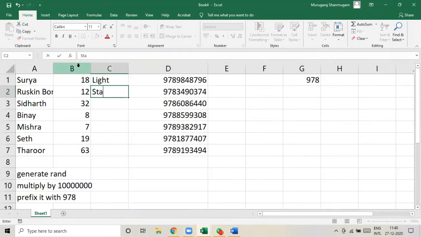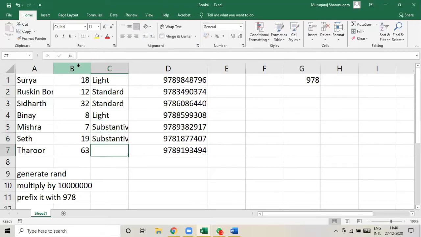So it can be light, standard, light, substantive, and then standard. Excel autofills many things. You would have noticed it already, and you would be using it possibly. Okay, so that is over.